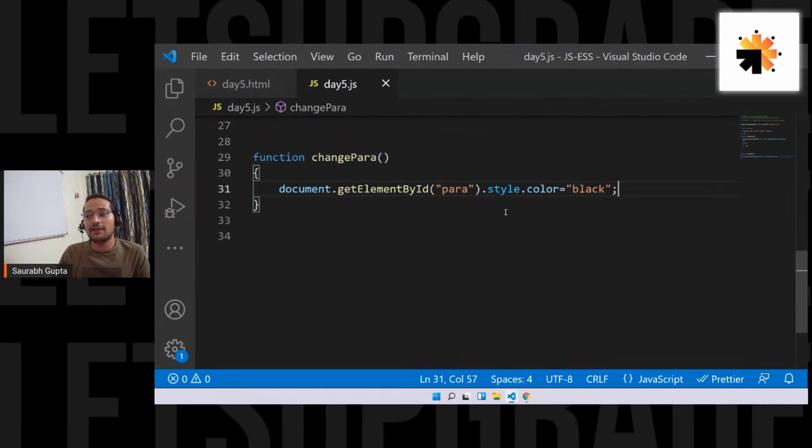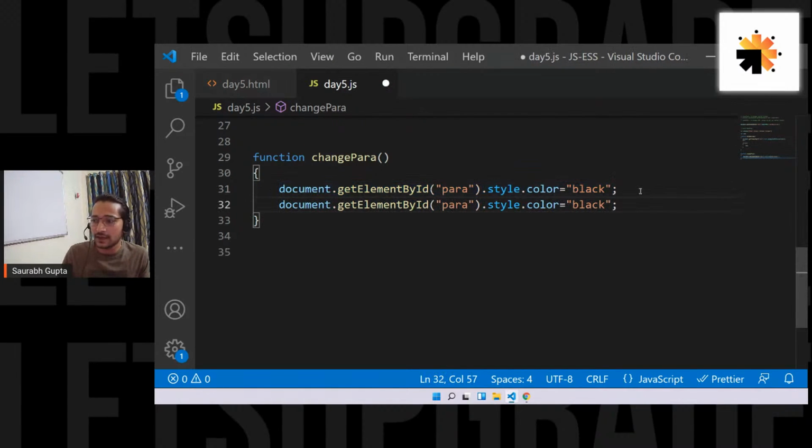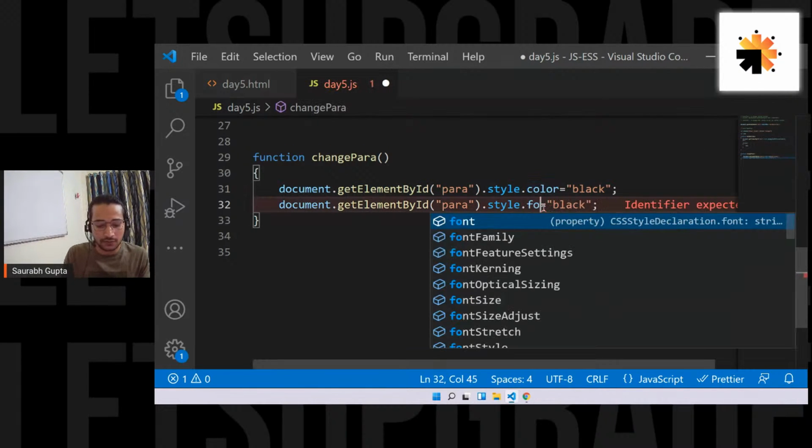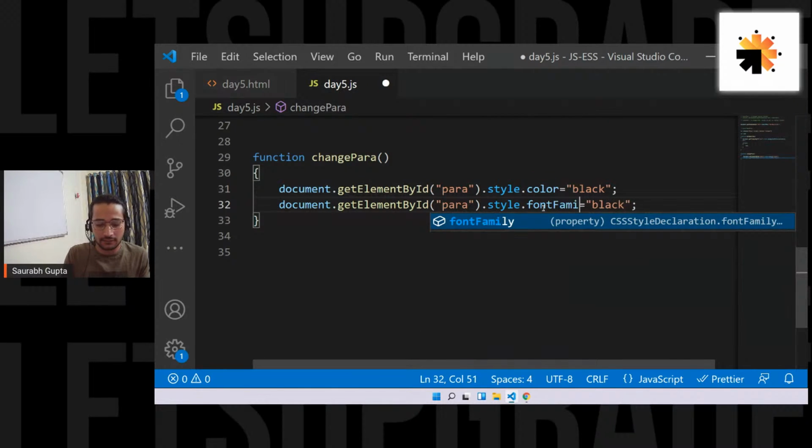Okay. Everyone, are we cleared? Are we cleared with how to work with styles, how to change CSS? And you can change anything. You can also change the font family of the same element. So I can say style. Now see, font family is also a styling property, right? It's also a CSS property. So font family. Can you call it on text hover? Yes, why not? If you want to perform it on hover, you can do that. I'll show you.